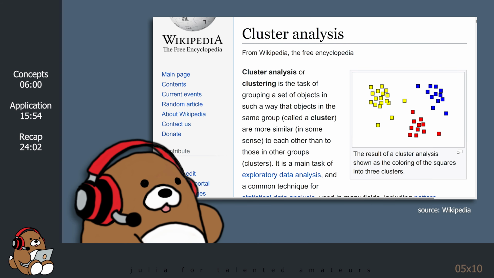According to the Wikipedia article on cluster analysis, clustering is the task of grouping a set of objects in such a way that objects in the same group, called a cluster, are more similar to each other than to those in other clusters.